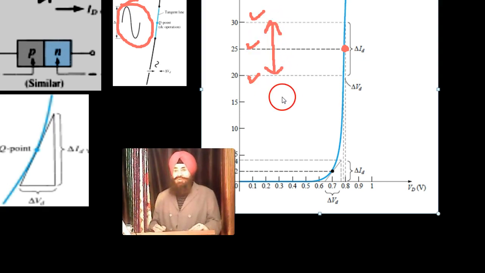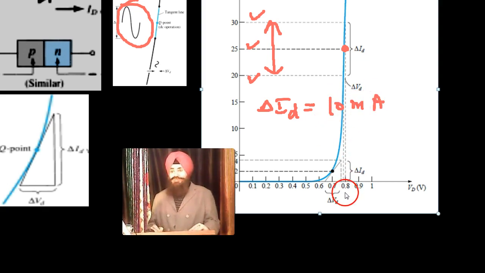Now we are interested in what the shift is corresponding to this point. So what is the change in current? If this signal arrives, the current increases from 25 to 30. When negative comes, it becomes 25 to 20. The swing is 30 to 20.